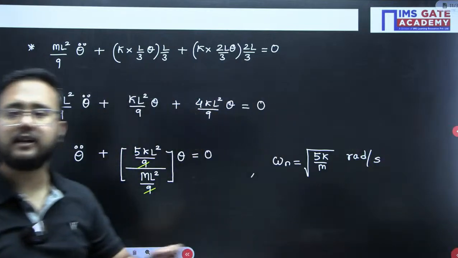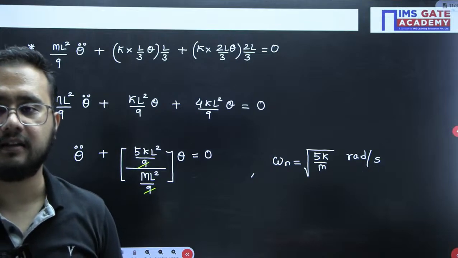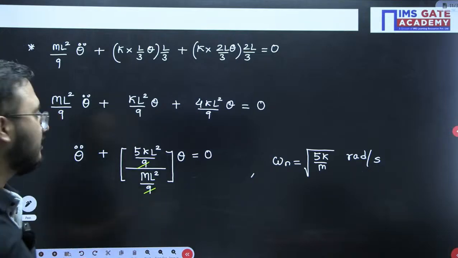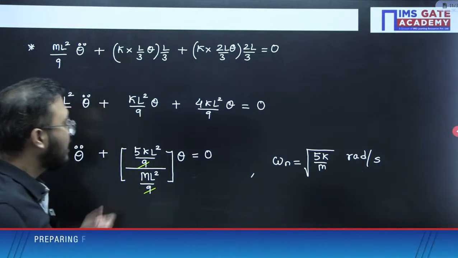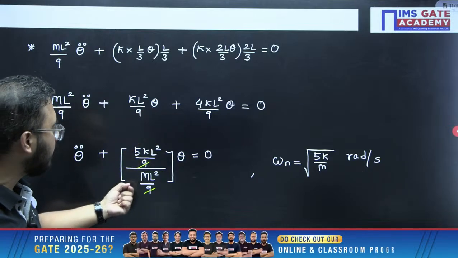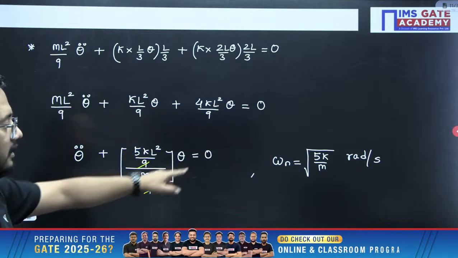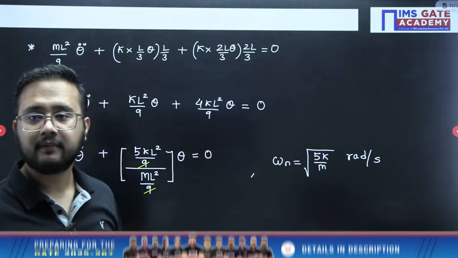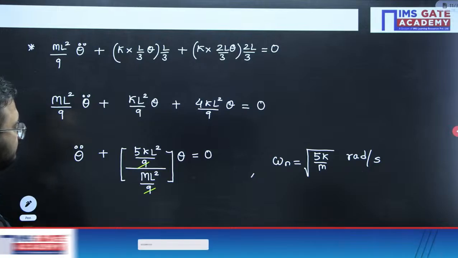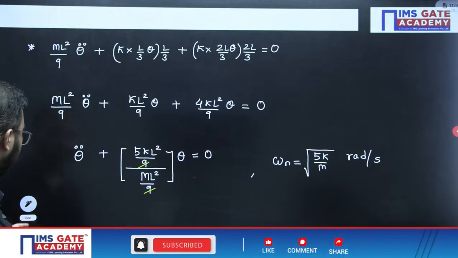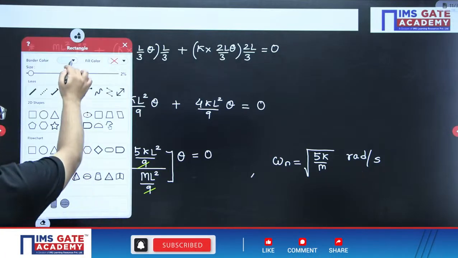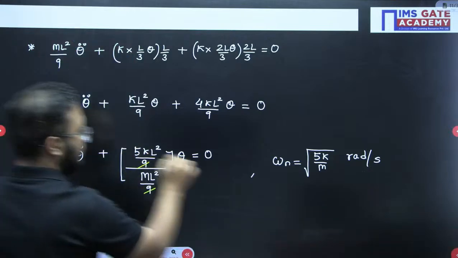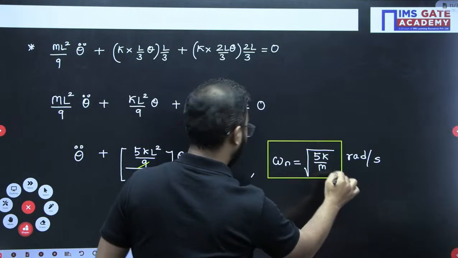This addition would be 5kL square by 9, but divided by ml square by 9. Correct? I hope this point is clear, everyone. So we got the answer here as under root 5k by m.